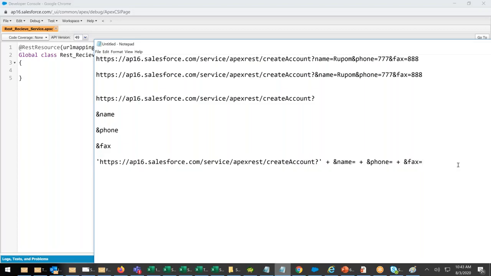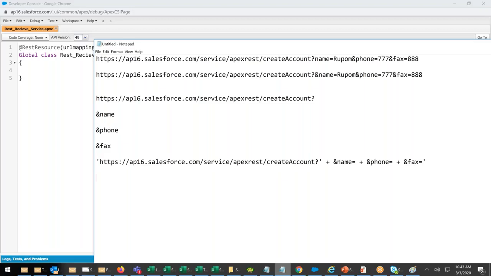If you pass in this format, we will give you a response in JSON. Now we will tell them that when you request us in this format, we will give you the response in JSON. What we'll give, we will decide.